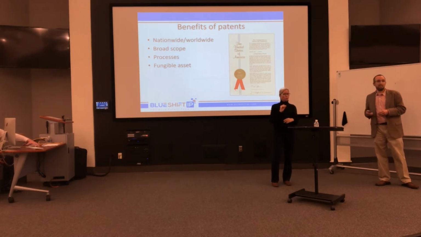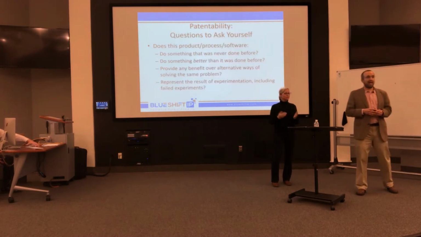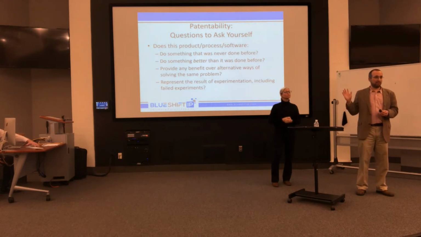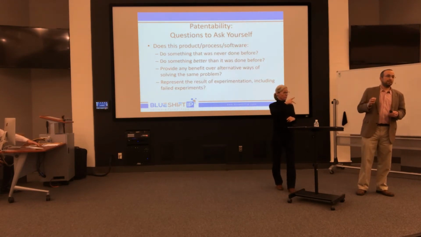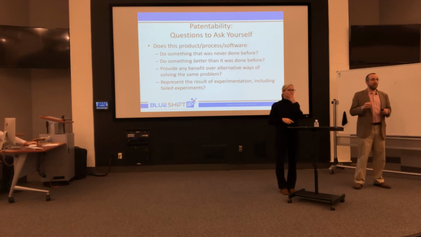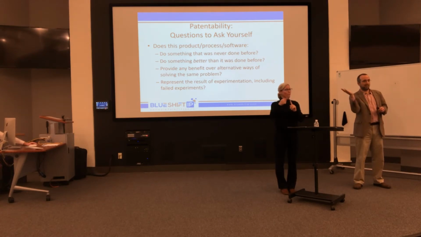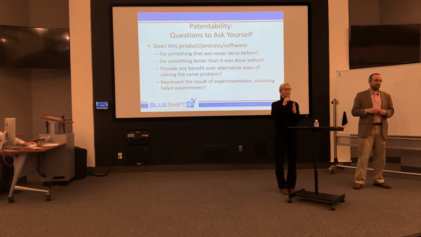Broad scope. What I mean by that is that, let's go back to the mousetrap. Let's say that what's new about it is that the trap part connects to the hinge in a new way.